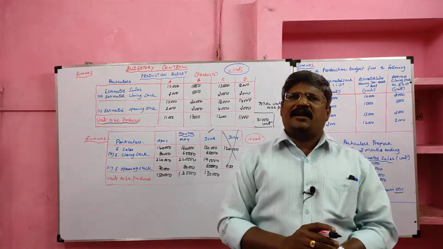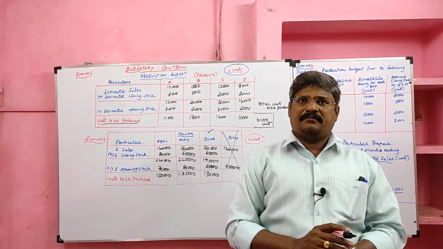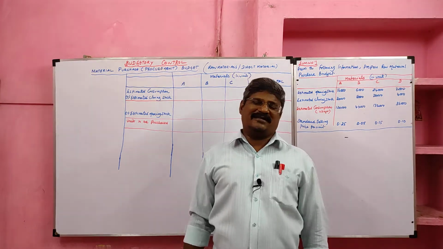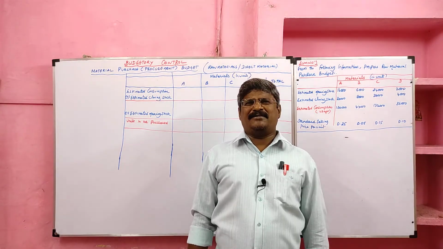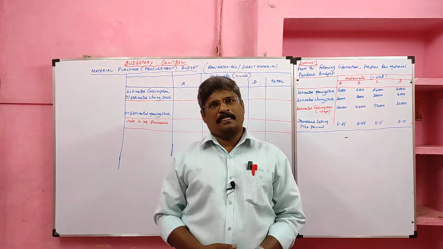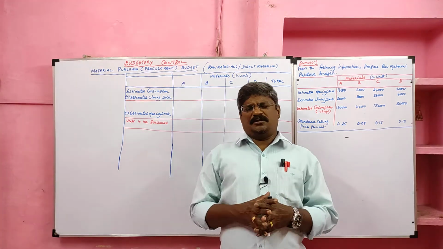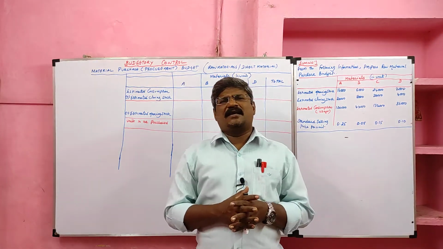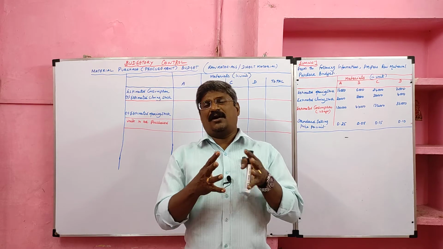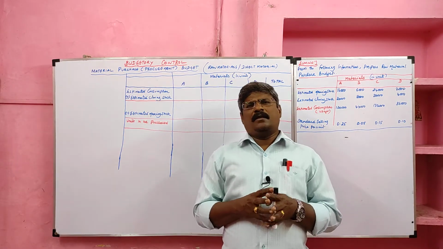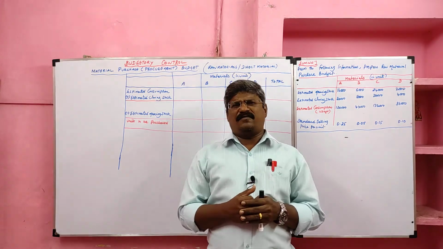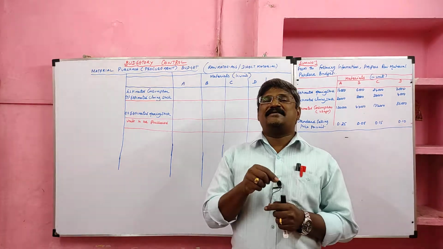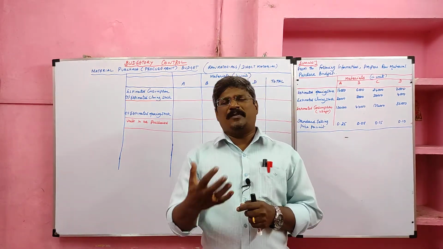Let me see problems relating to the material purchase budget. Students, now we are going to prepare the material purchase or procurement budget. It is also called the raw material purchase budget or direct material procurement budget. I am going to teach you the preparation of the material purchase budget. The problems are of two types. In the first case, the consumption or usage amount is given. If usage value is given, we can directly solve using the following formula: estimated consumption plus estimated closing stock minus estimated opening stock. We'll get the units to be purchased.